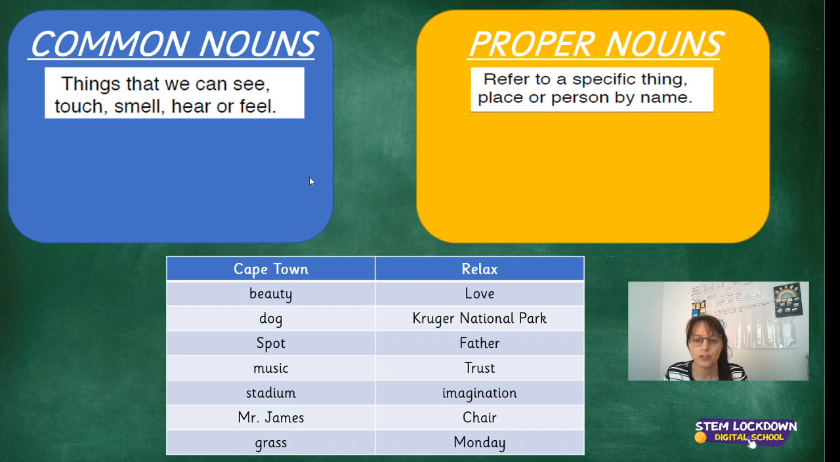Okay. So Kruger National Park is a park. So the common noun is park. However, it is named the Kruger National Park, so it goes into proper noun. Monday is a day. Day is your common noun. However, Monday is the proper name for it. So all your days of the week, your months of the year, they are proper nouns.